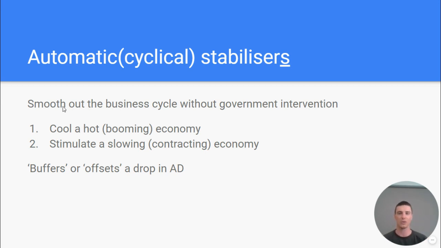So if the economy is running too hot and growing at too fast a rate, it can actually slow that down. And if there's a slow economy that's not growing by enough or actually decreasing, it can stimulate a slowing or contracting economy. So it will offset the drop in aggregate demand in that case, or buffers the drop in aggregate demand. I think what we get confused with is we will say it increases, it will stimulate growth. Well, it'll sort of offset a drop. It'll slow the rate of growth.